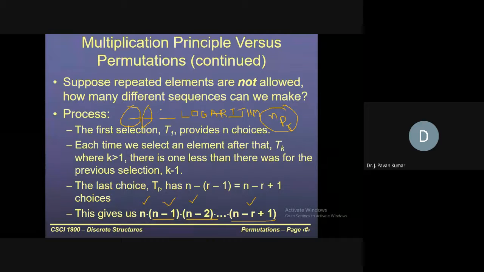From these letters, you have to form 3-letter words. For the second one, 8. For the third one, 7. So 9 multiplied by 8 multiplied by 7, it is nothing but nPr, isn't it? So what is the n value? 9. And r? r is nothing but 3. So 9P3 will be the answer.